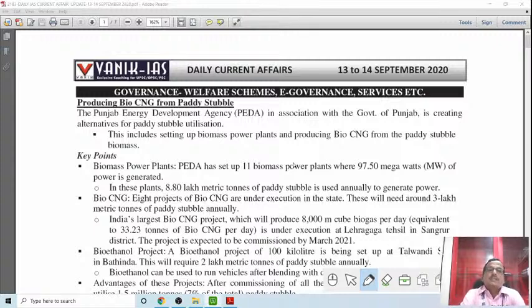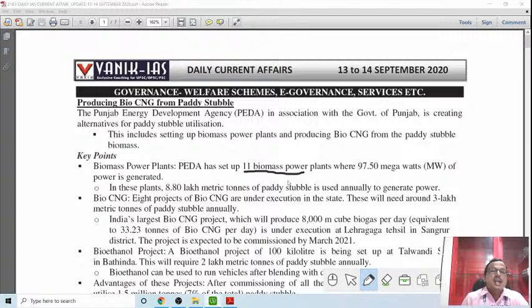So what is the issue here? Biomass power plants will be established. This Punjab Energy Development Agency, or PEDA, has set up 11 bio power plants. So what have they established here? Here it is 11 bio power plants where 97.5 megawatts of power is generated. This is a very big promise for the future.